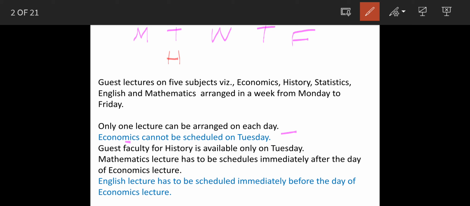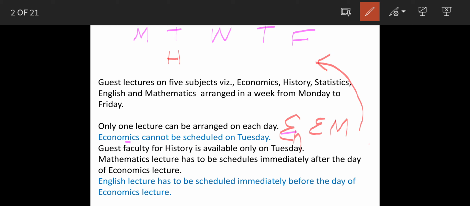Now mathematics lecture has to be scheduled immediately after the day of economics lecture. So we'll just put these things here: economics and then mathematics. Then English lecture has to be scheduled immediately before day of economics. So that means this is English before economics. So now we have to fit in this sequence here.